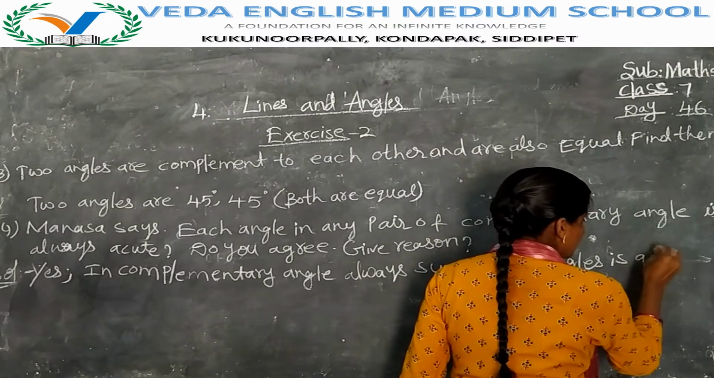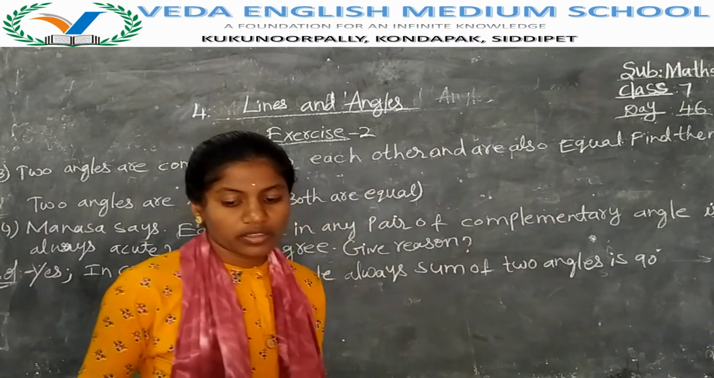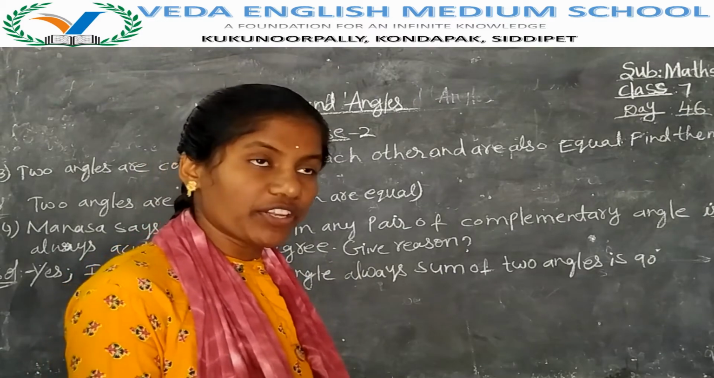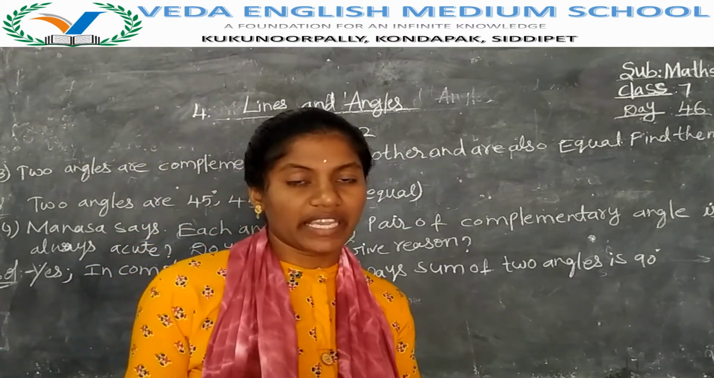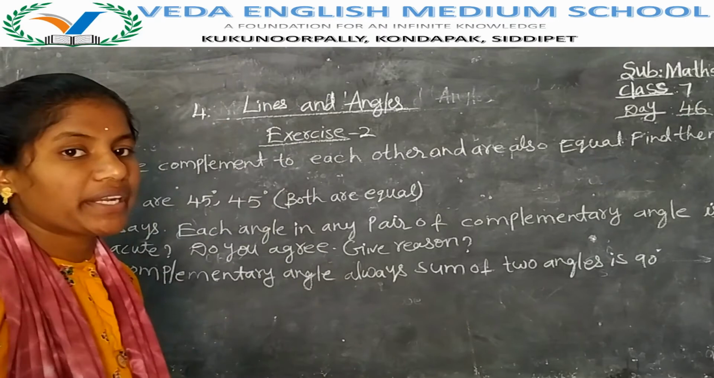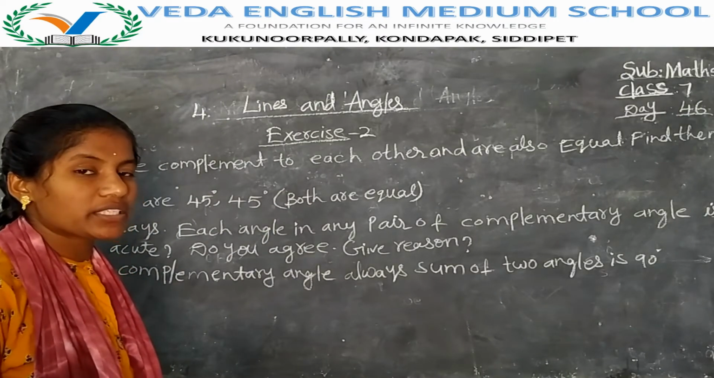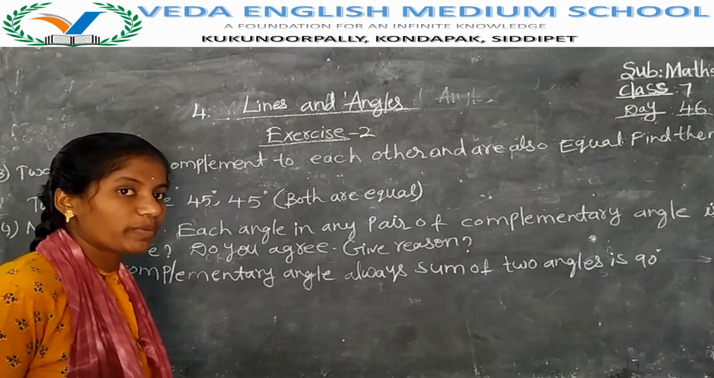Sum of two angles is 90 degrees. Now, exercise 2 has completed. After complementary, we have supplementary angles. What is meant by complementary, Nana? If the sum of two angles is equal to 90 degrees, then that is called complementary.